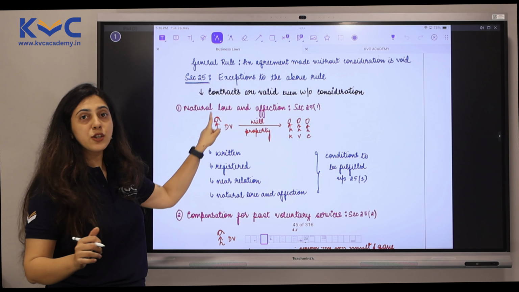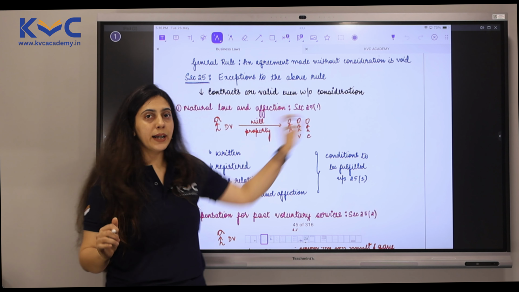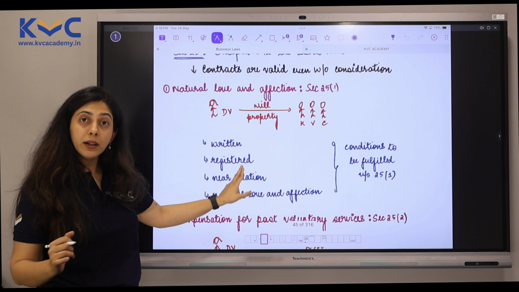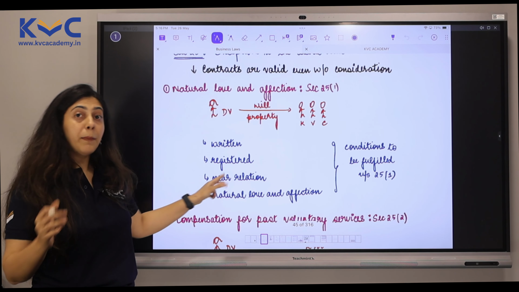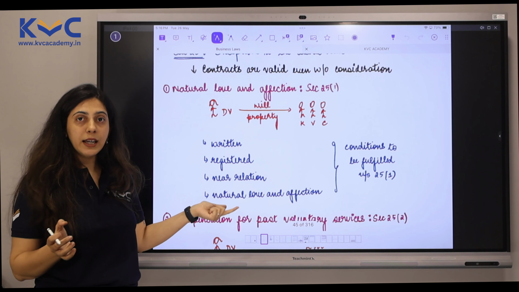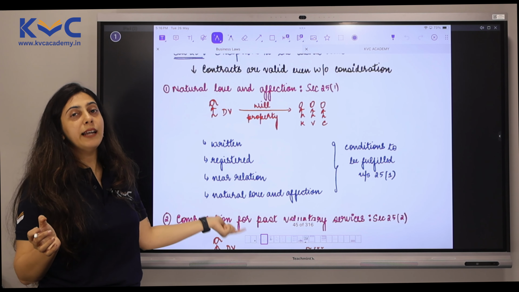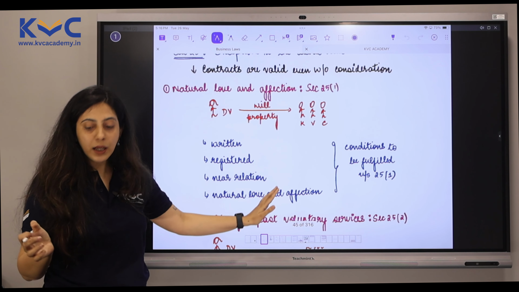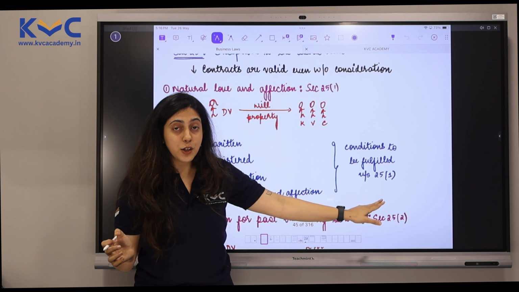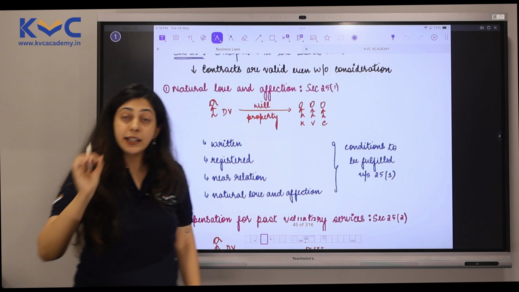Agreements made with natural love and affection, section 25, subsection 1. And we have these 4 conditions. The agreement should be written, it should be registered. The parties who are entering into this agreement must have near relation, and there has to be natural love and affection. Only then it will be valid. So these are the conditions to be fulfilled under section 25, subsection 1. These conditions have to be written in detail.